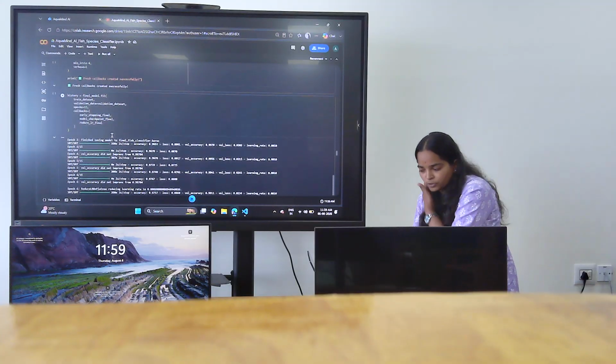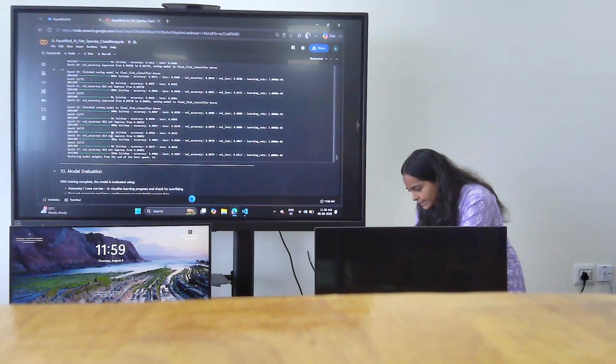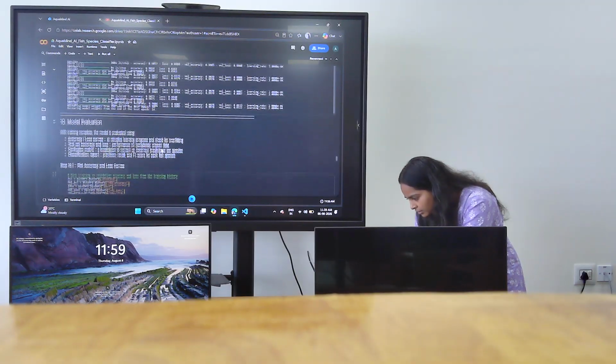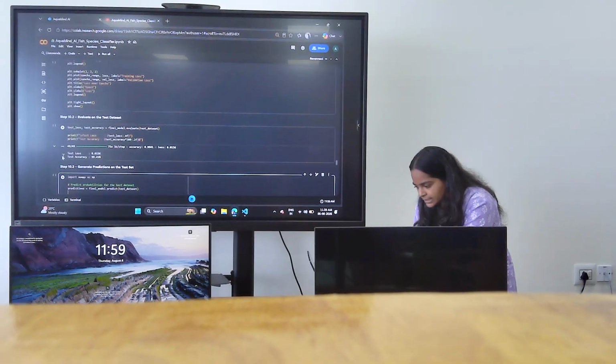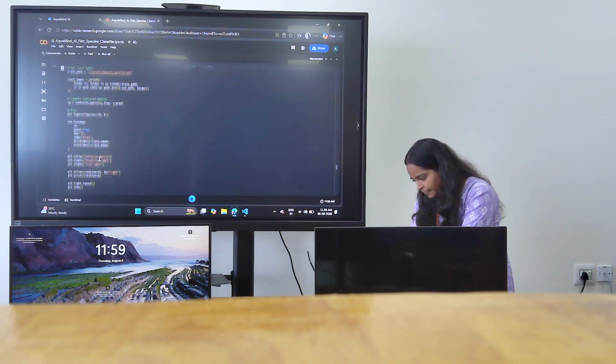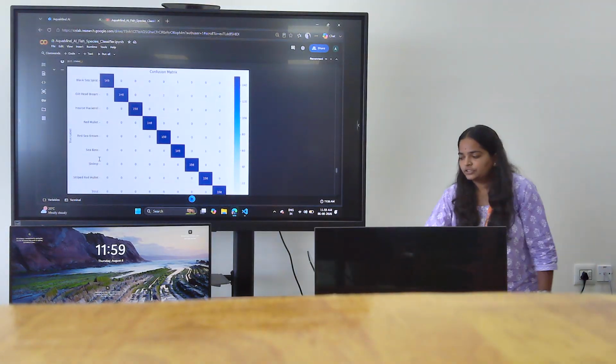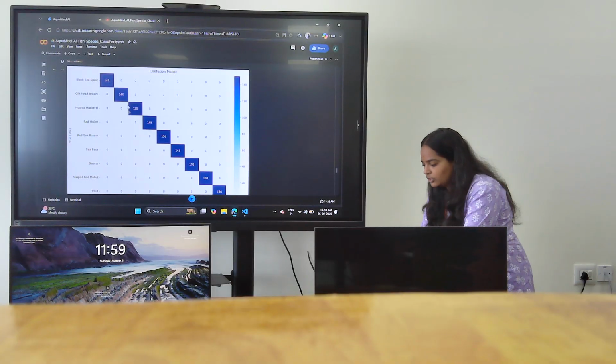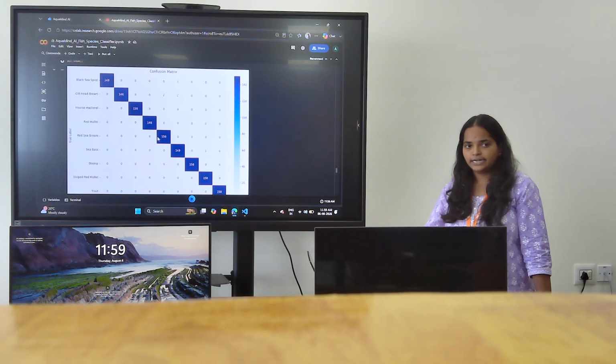Then I have run my model. I have got the accuracy of 99.41%. This is my confusion matrix. Diagonally, all the images are predicted in the correct order.